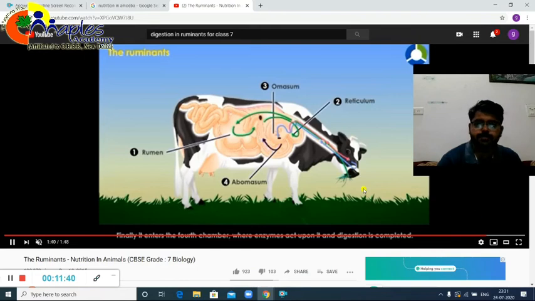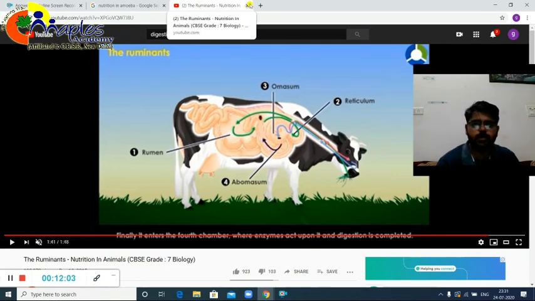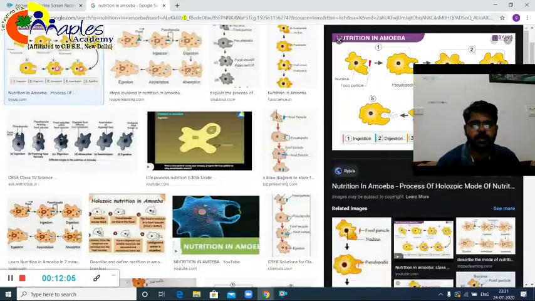So remember, first it will go from your mouth to your rumen. From rumen it will go to your reticulum. Then from reticulum it will go to your mouth. And again from there via reticulum it will come back to omasum. And from omasum it will go to your abomasum, where digestive juices will be secreted, and the food will be digested, right? And then after that it will go to small intestine and large intestine. So this is how the digestion in ruminants actually takes place, right?